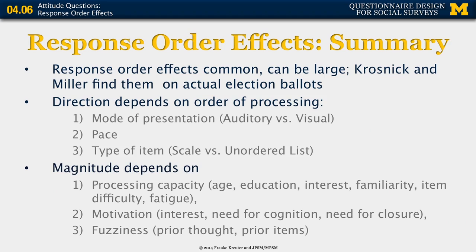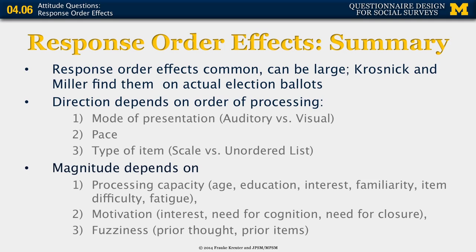So in summary, the response order effects are common. They can be large, and Krosnick and Miller actually found them on election ballots, which is of concern if you don't randomize the order. The direction depends on the order of processing. So the mode of presentation, auditory versus visual, we talked about that. The pace with which the items are read, the type of the item, whether it's a scale or unordered list of things.